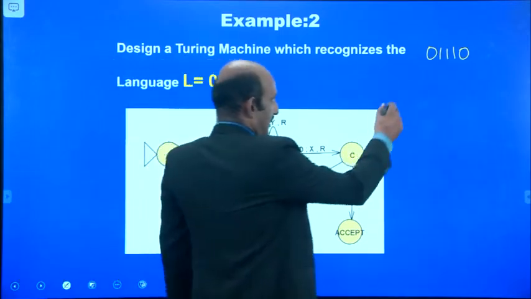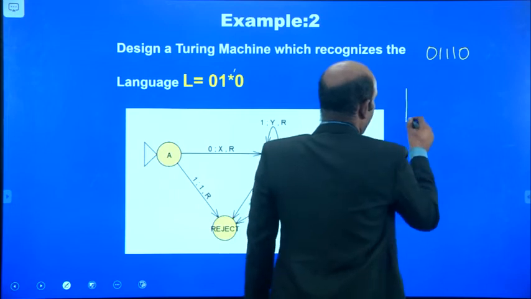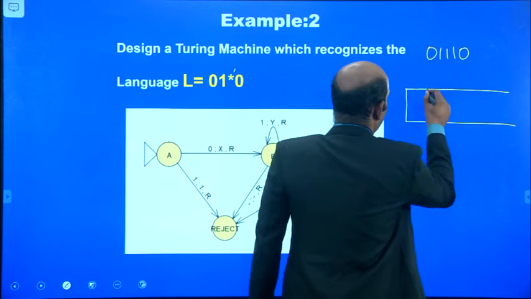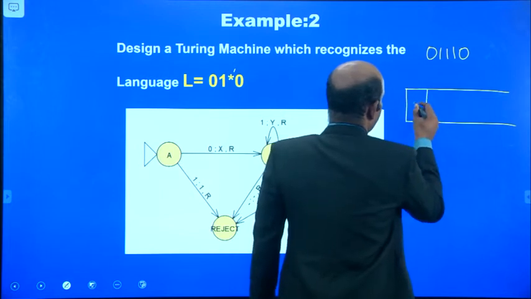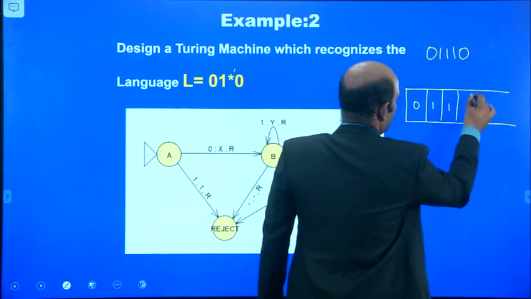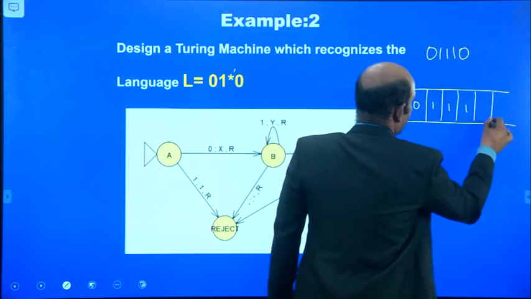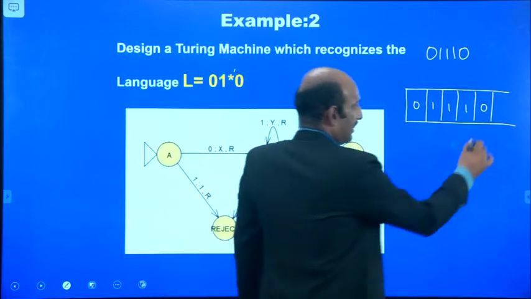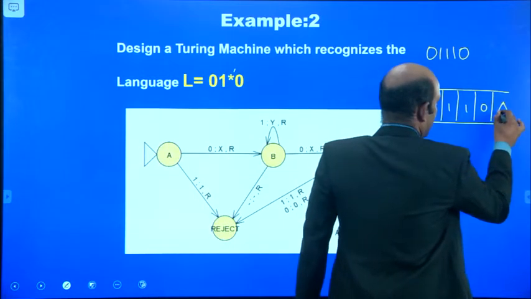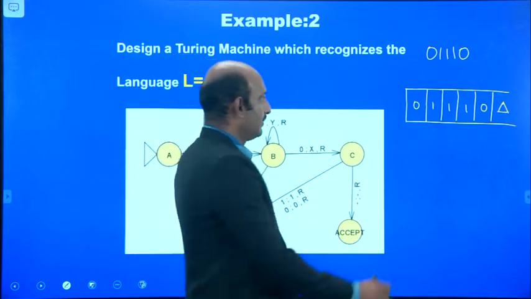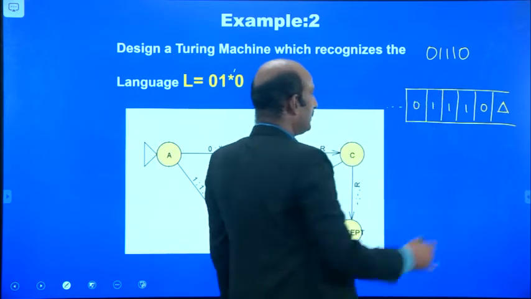In this string we can put it onto the tape. So first it is 0, then 1, 1, 1, and again 0. There is an end marker, a triangle symbol, which indicates the ending of the input.